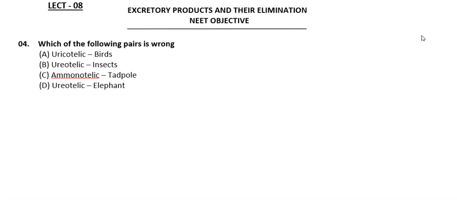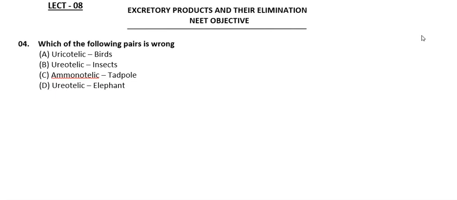Welcome. In the last session, we have seen objective questions from level 1. In this session, we will see questions from level 2. So from level 2, question number 4: which of the following pairs is wrong?